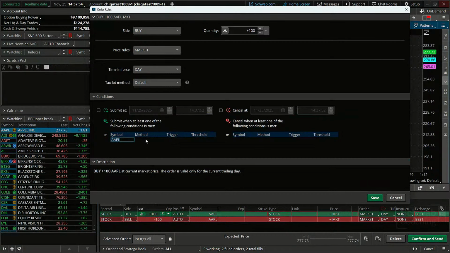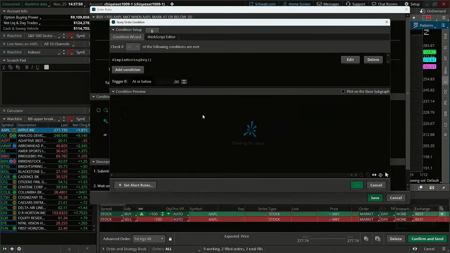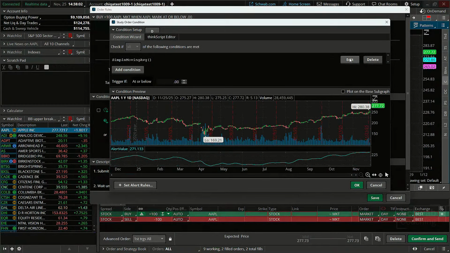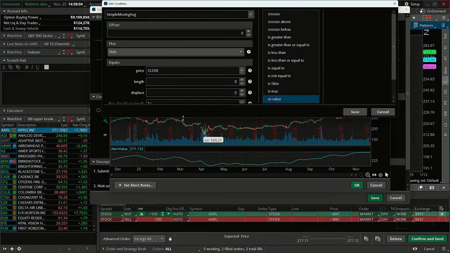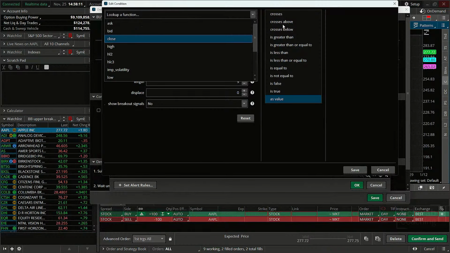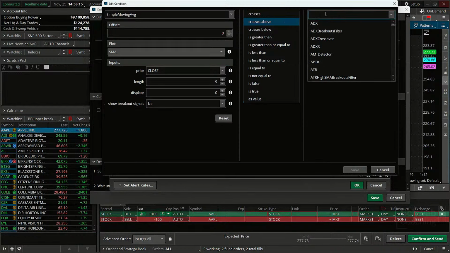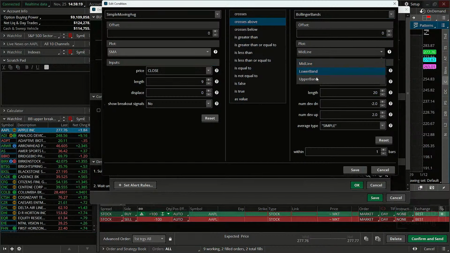We're going to say when Apple's Bollinger Bands, and I'm going to click edit because we're going to have to open this. So edit, we're going to do the same thing that we did before on the scan. So we're going to select this drop down, go to price, close, crosses above. We're going to select study. We're going to get lots of reps doing this. Bollinger Bands, upper band within 1 bar. We'll just kind of use that as an example.